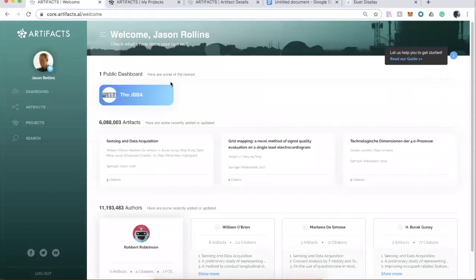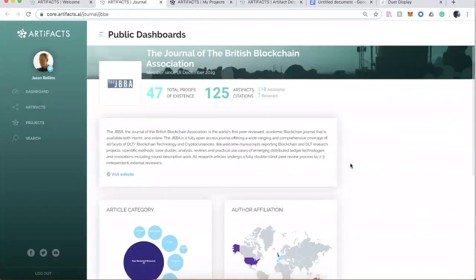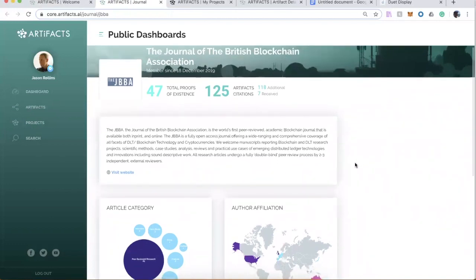We really want to highlight this dashboard for the JBBA, which we'll get to in just a moment here. So I think this is really nice. This is something that we feel proud about, and we feel good about, since this is really the first publisher and journal specific dashboard that we've created. And what we've tried to do here is come up with a visually pleasing summary of some of the key stats and information related to the JBBA.